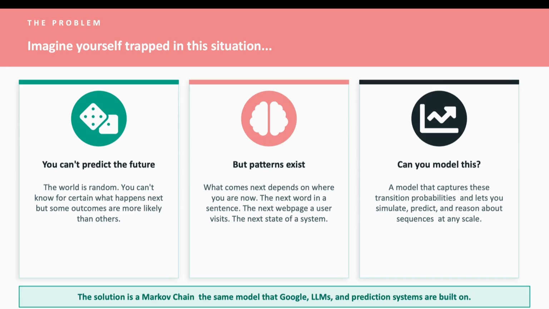So the question becomes, can you build a model that captures these transition probabilities and use it to simulate, predict, and reason about sequences? Yes. And the model is called a Markov chain. The same model that Google built its entire search ranking on, the same model that underlies how LLMs generate text, and it all starts with one elegant property.